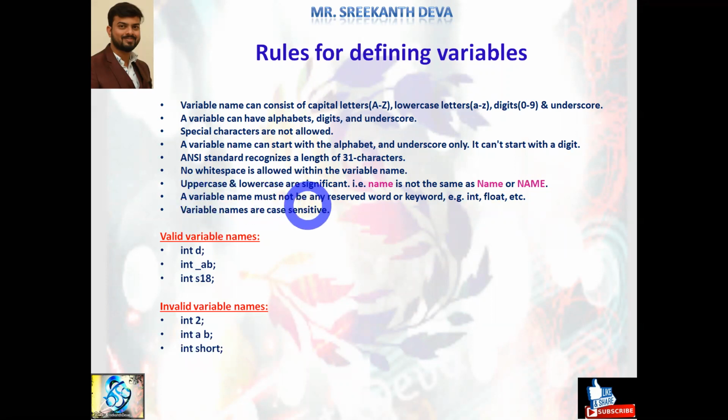A variable name must not be any reserved word or keyword. In the previous video session, I explained in detail about various keywords. Variable names cannot be reserved words or keywords of the C programming language, like int, float. These are all reserved words. For example, int is a data type. If we use short as a variable name, that is not correct. It is an invalid variable name. We cannot use keywords as variable names. Variable names are case sensitive.